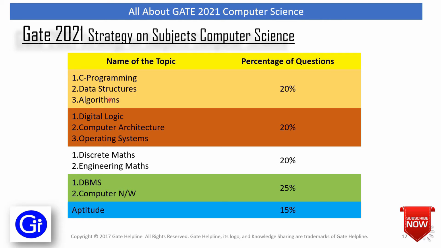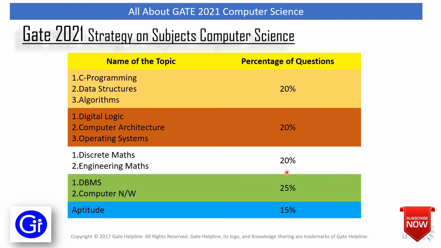So it will be good if you go for all these three subjects, and the percentage of questions will be 20%. Similarly, digital logic, computer architecture and operating systems, these questions also get clubbed, and the percentage of questions is 20%. The third one is discrete mathematics and engineering maths. So if you are considering any of the subject, then you should consider both these, and the weightage is 20% here.